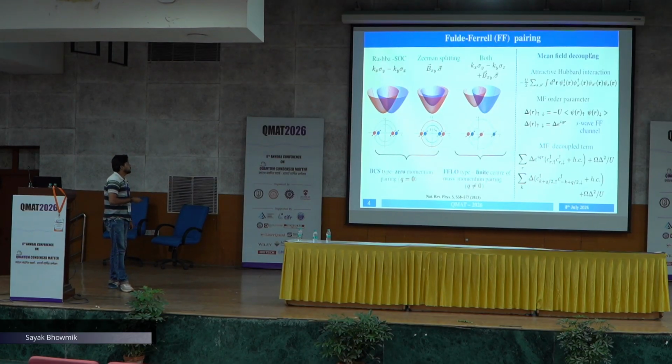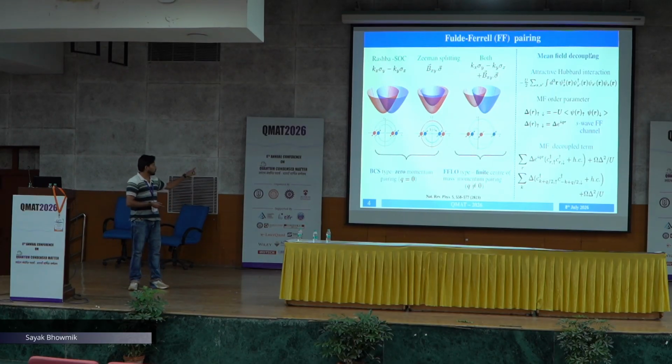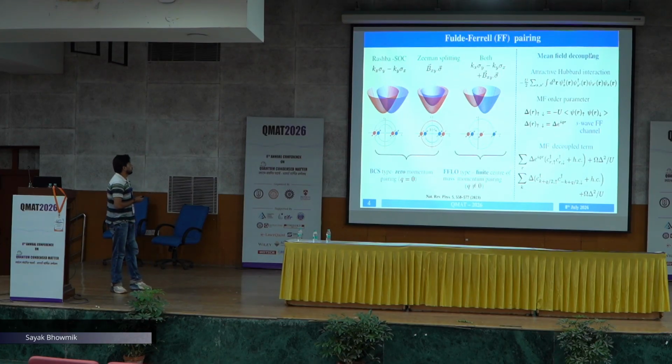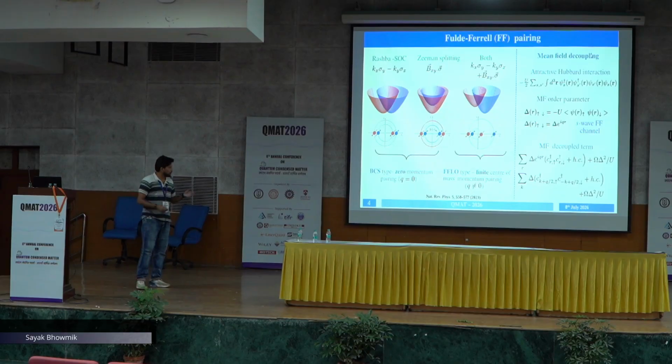Okay, so let's briefly look into this. Let's say I have a two-dimensional electron in a lattice subjected to Rashba spin orbit coupling. We know that the Fermi surface is split into two concentric circles. Let's say another scenario where we have just the Zeeman splitting. There also we see the Fermi surface is split concentrically. In these two cases, if I want to introduce superconductivity, it is always a BCS type pairing where the net Cooper pair momentum is 0.